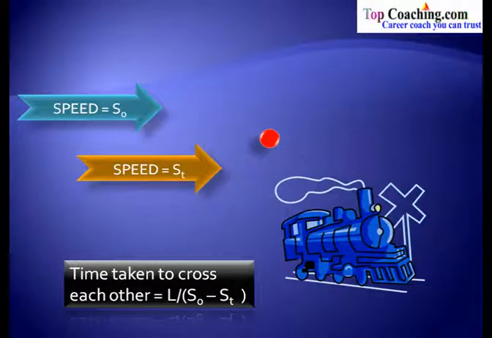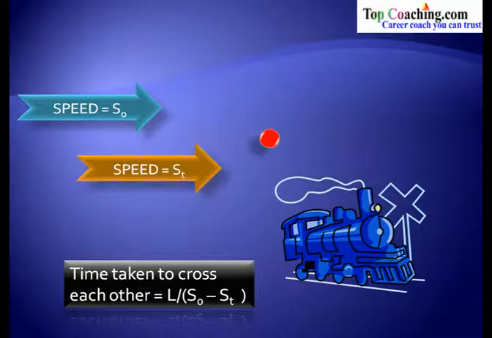Why? Because they are moving in the same direction, and we know that if two objects are moving in the same direction, then we subtract these speeds to get the relative speed, and the length that has to be crossed is the length of the train. So the time taken to cross each other is L divided by S0 minus St, or actually it should be L divided by St minus S0, because the speed of the train would of course be greater than S0.